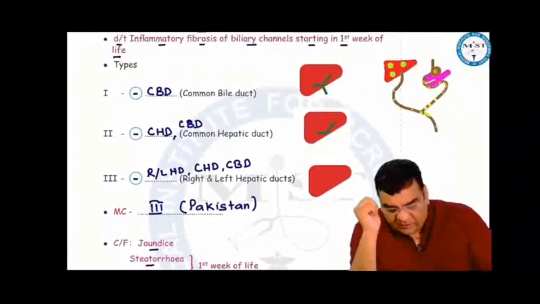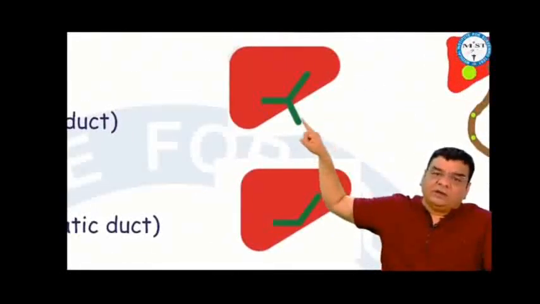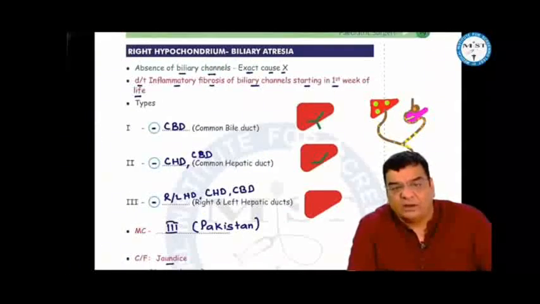Now what we want in the treatment is that whatever bile is coming, that bile should go into the intestine. So we take the jejunum, and we connect the common hepatic duct with the jejunum. That is a hepatico-jejunostomy. So treatment for type 1 biliary atresia is a Roux-en-Y hepatico-jejunostomy.